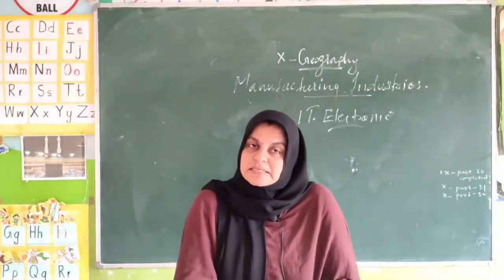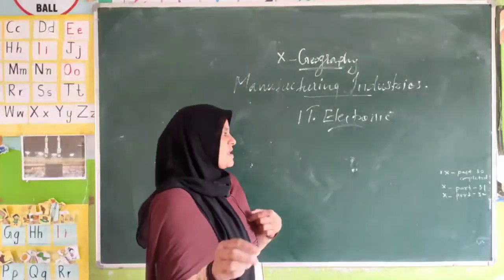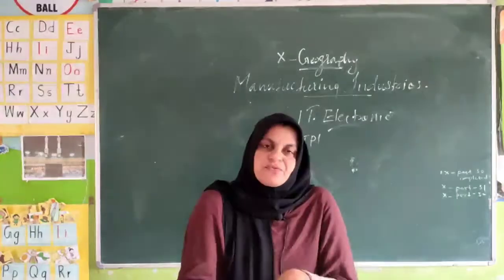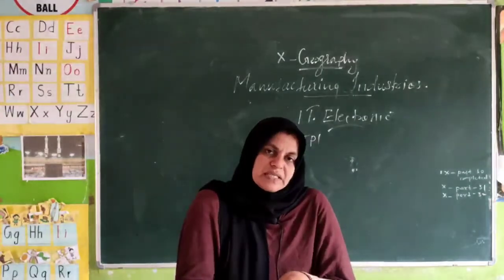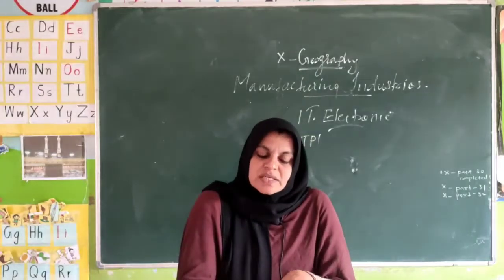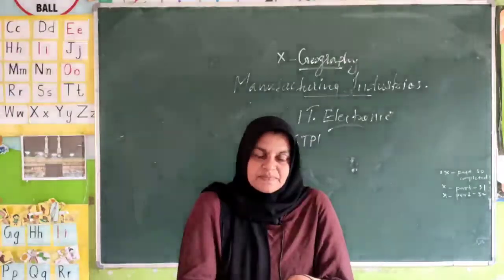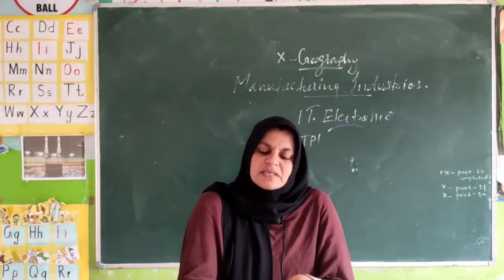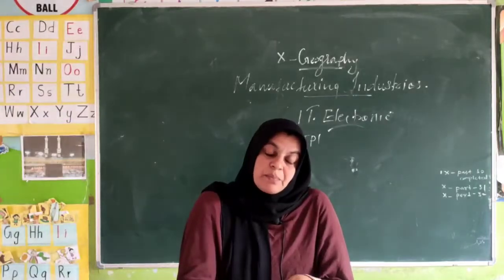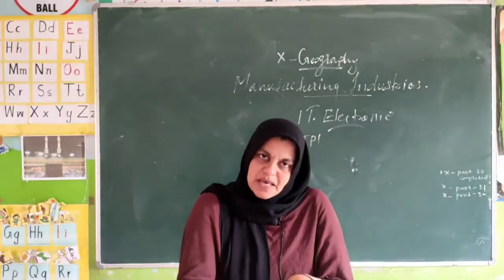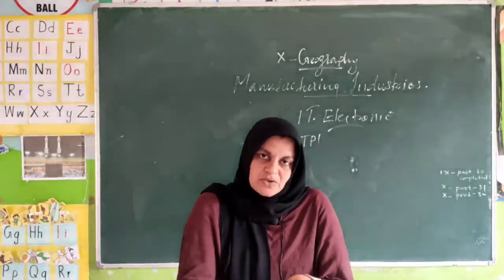2010-11, STPI. What is the full form of STPI? Don't forget it. Software Technological Parks of India. That is the full form of STPI. Software Technological Parks of India came up in 2010-11 across 46 locations at different parts of India. STPI came up or started in around 46 centers of India. What is STPI? Software Technological Parks of India.